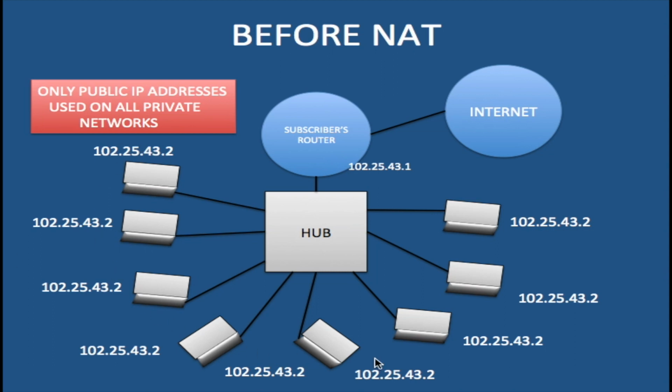As shown here in this diagram, we have 8 computers connected to a hub. We used hubs back then, not switches. This is before switches became popular. And we also have a gateway going to the router connected to the hub. What you notice is that all of the computers plus the gateway all use public IP addresses. This excessive use of public IP addresses was leading to a depletion of new IP addresses and an early end to the development of the internet.